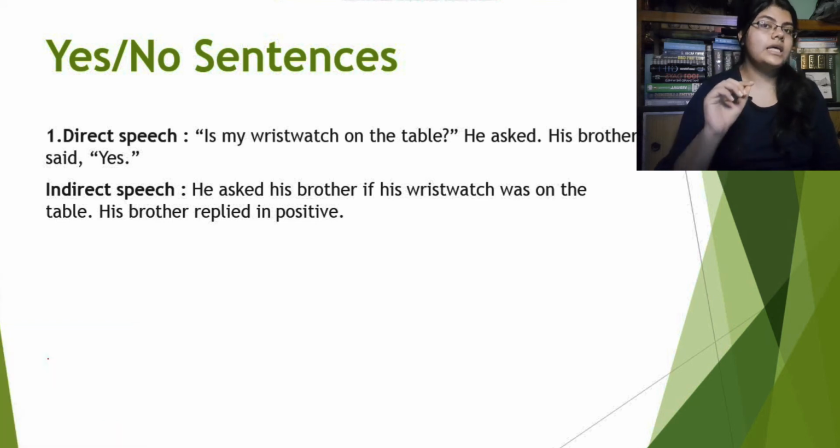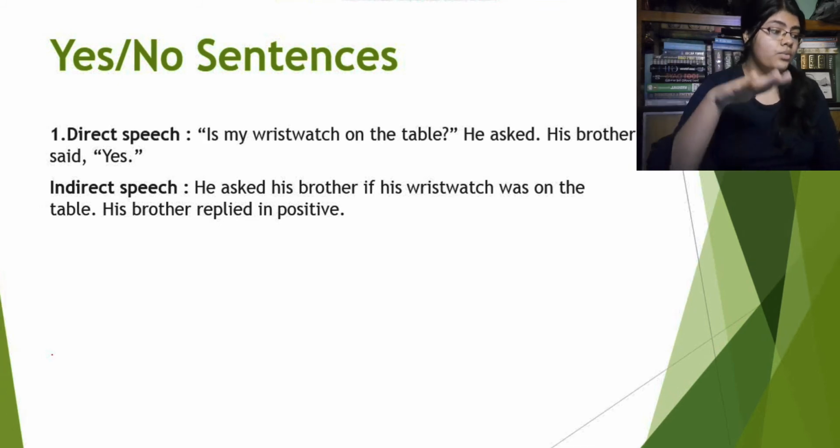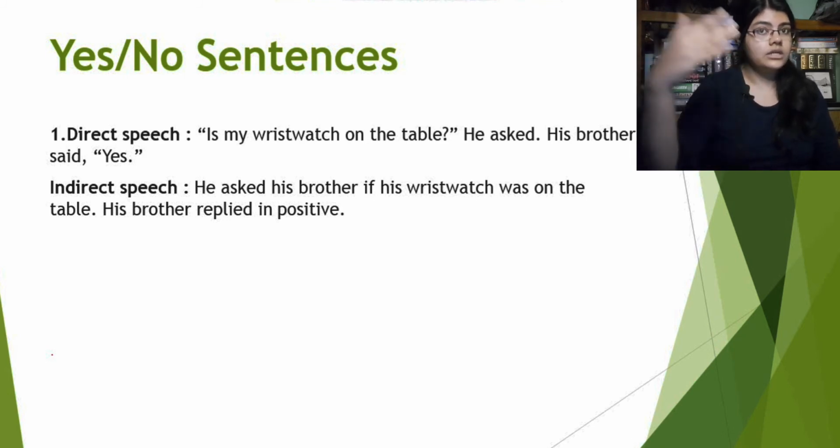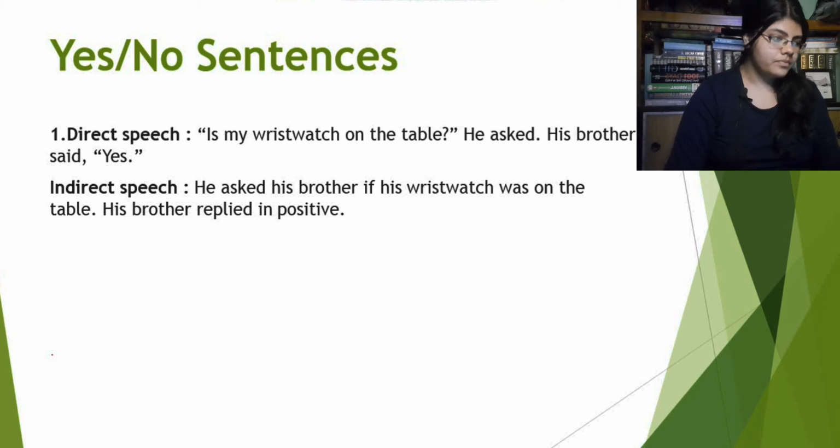First pattern is, see, we earlier discussed this point that if the reported speech does not begin with a WH word or a question word, then in the indirect speech we will use if or whether while transforming the direct speech into an indirect speech. See, this is how it's happening. Is my wristwatch on the table? He asked.